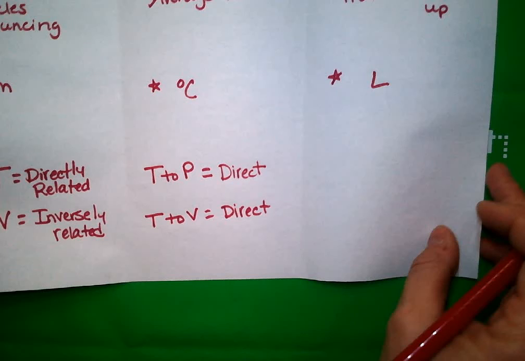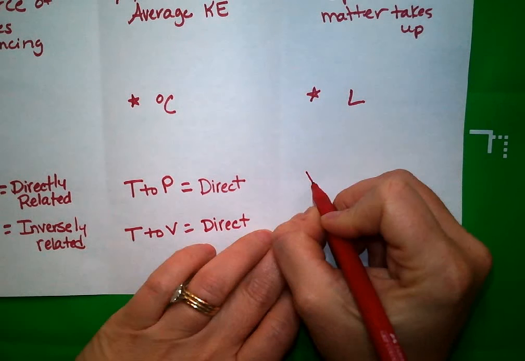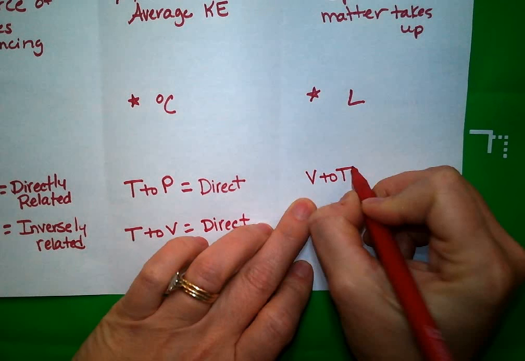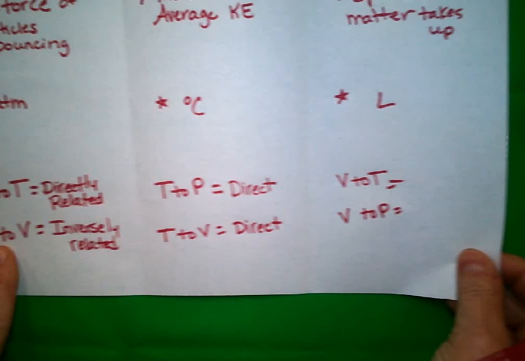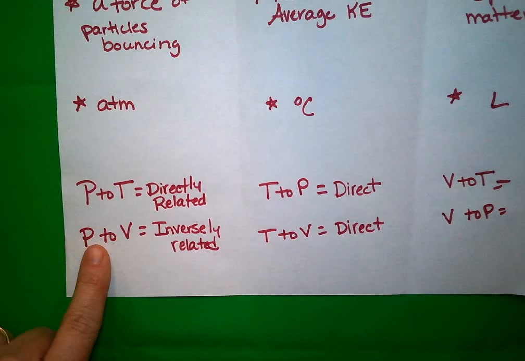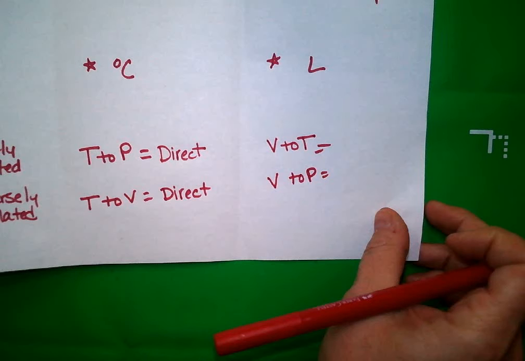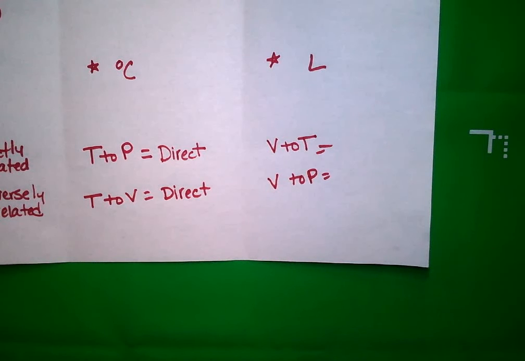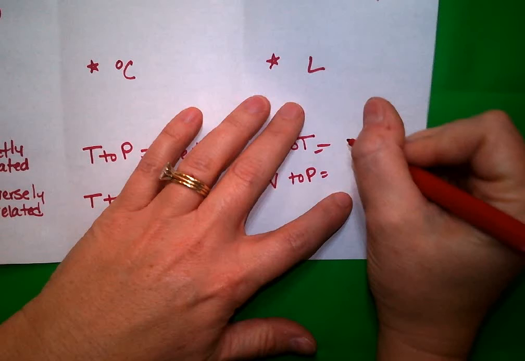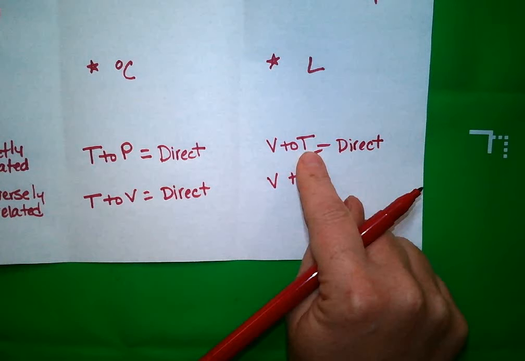So we're going to compare the volume to the temperature, which we've already done, and we're going to compare the volume to the pressure. Guess what? We've already done that over here too. Okay? So let's look here. Volume to temperature. What's that relationship? Direct or inverse? Direct. Again, anytime you compare to temperature, it's going to be the same because temperature changes the same way the pressure changes and temperature changes the same way volume changes.